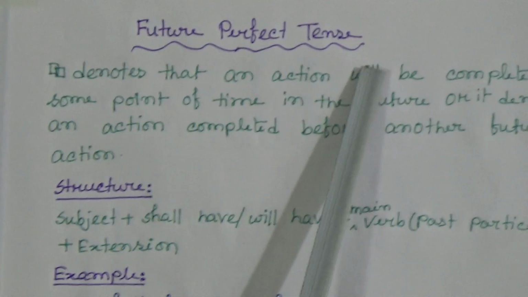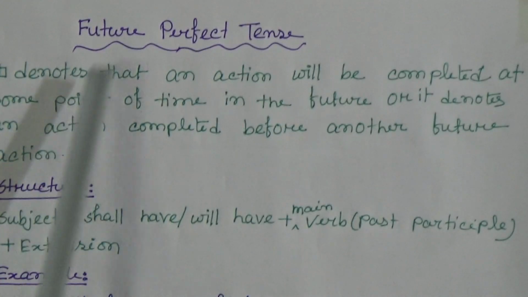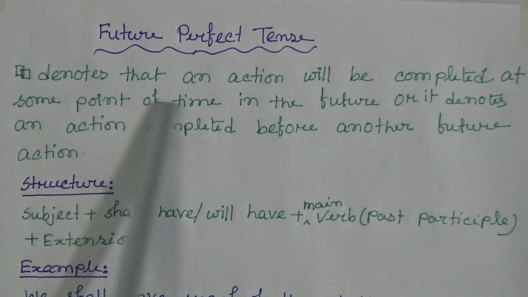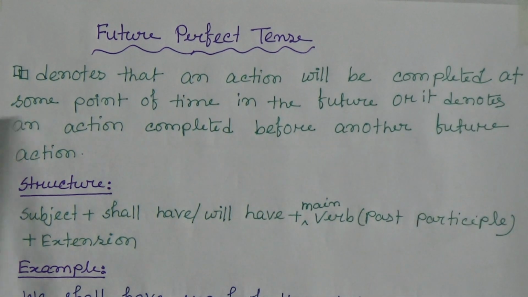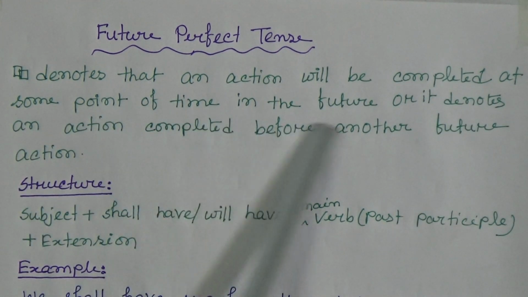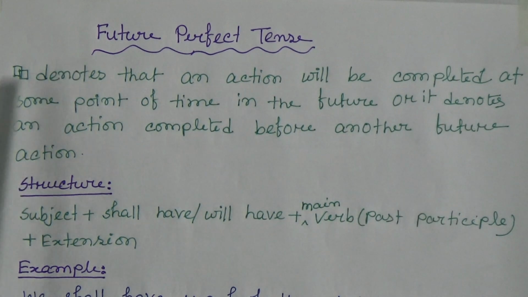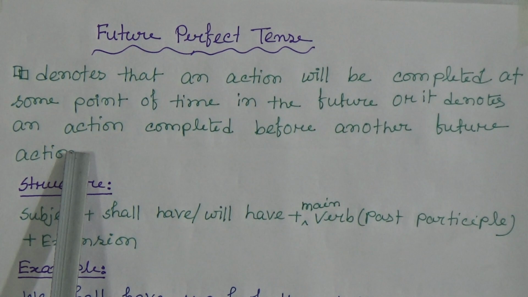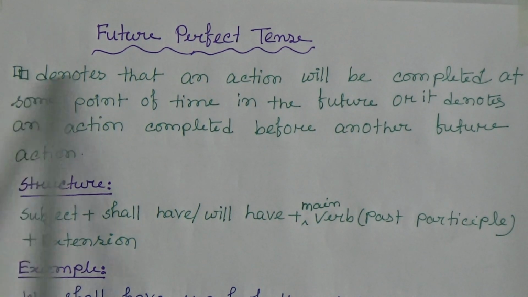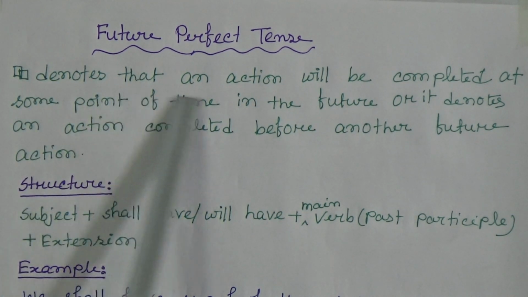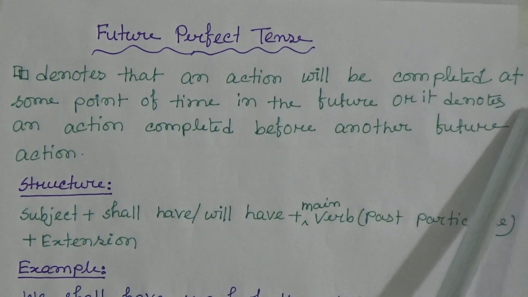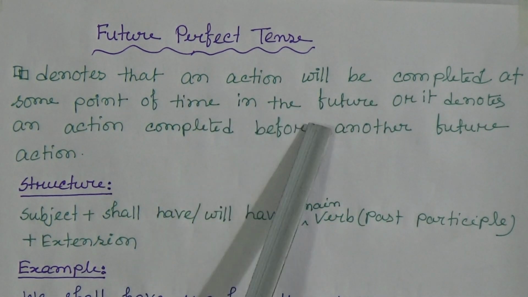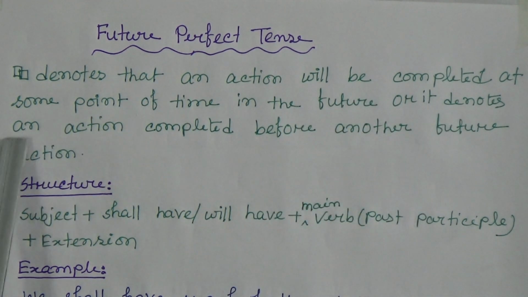Now go to the next one. This is future perfect tense. Future perfect tense denotes that an action will be completed at some point of time in the future, or it denotes an action completed before another future action.